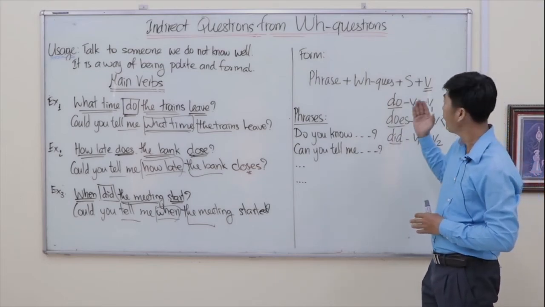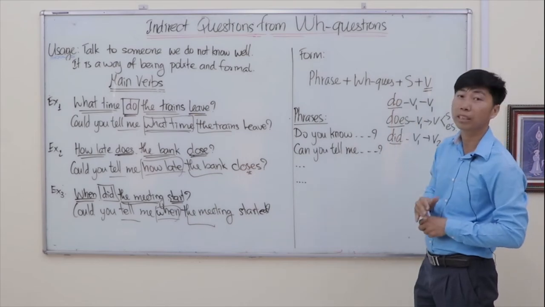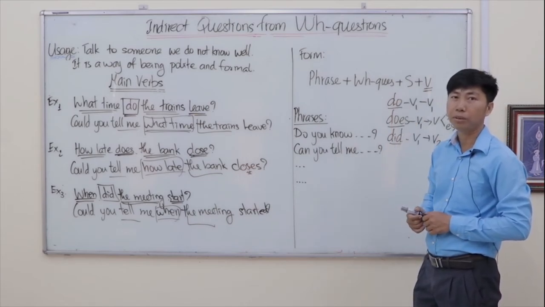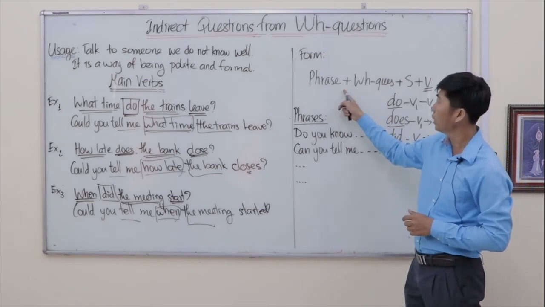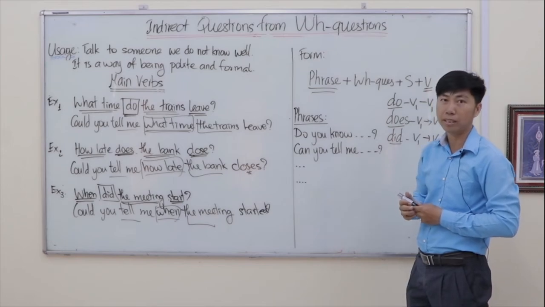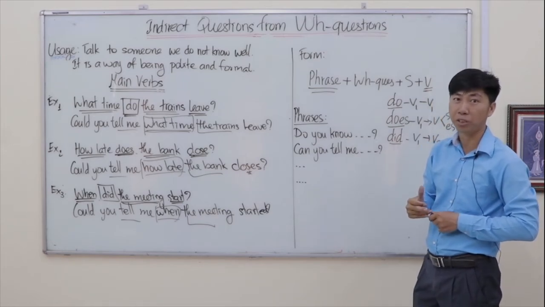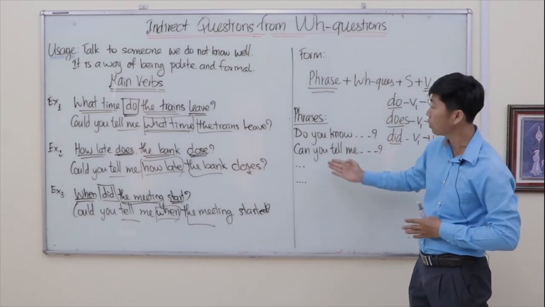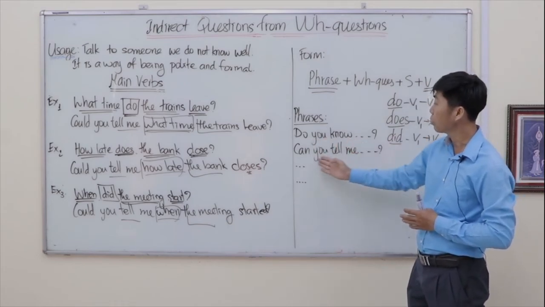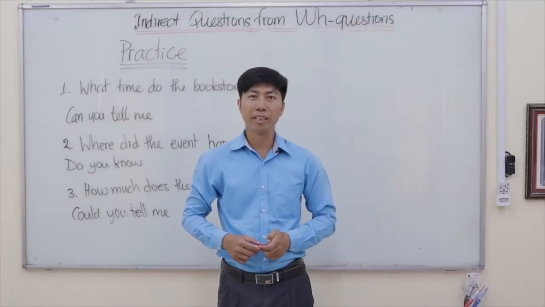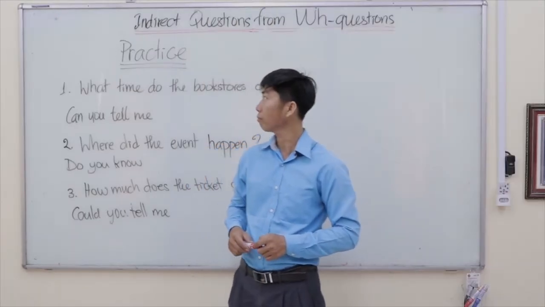We need the helping verb only in the normal question, not in the indirect question. We also have other phrases that we can use to make indirect questions, not just could you tell me. So we can use do you know, can you tell me, or others. So let's practice the exercises together.